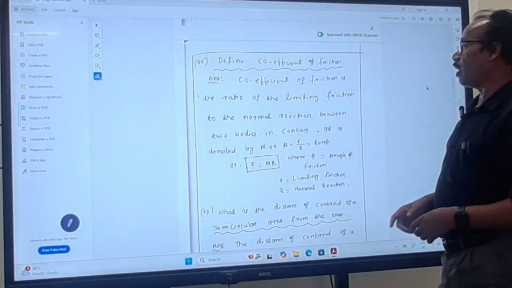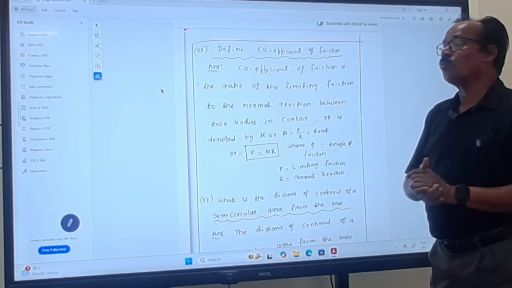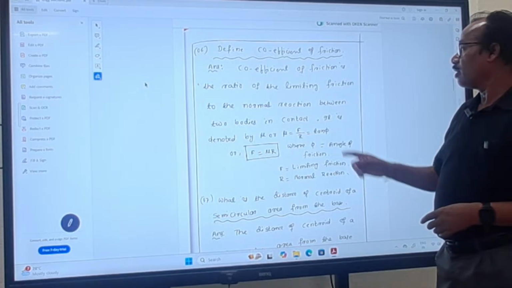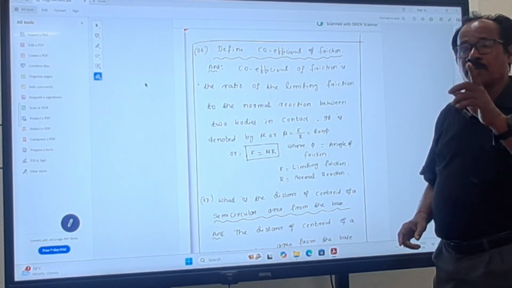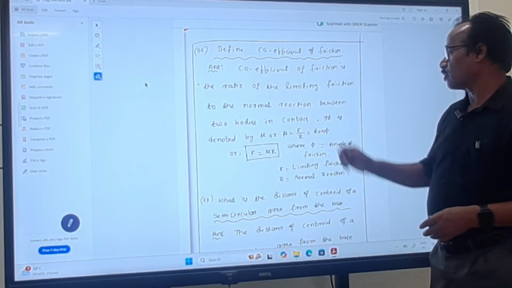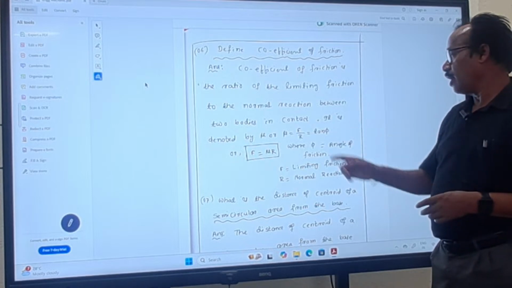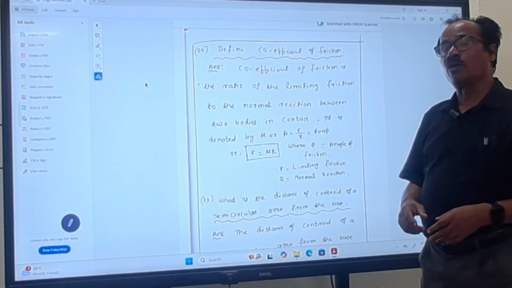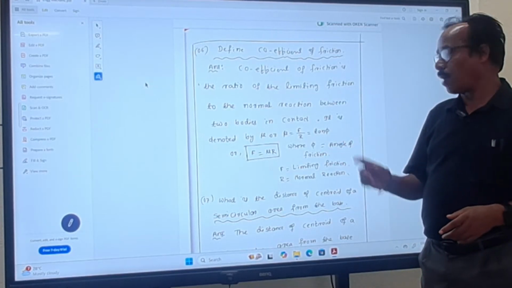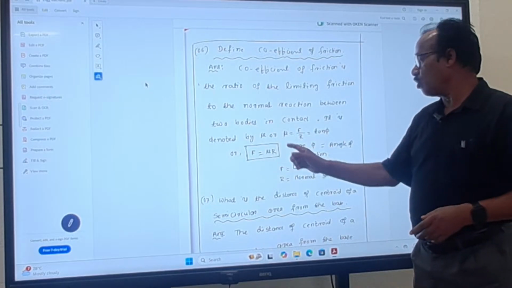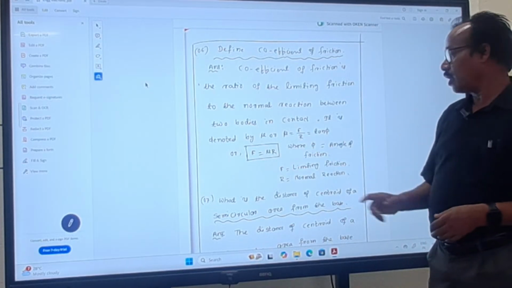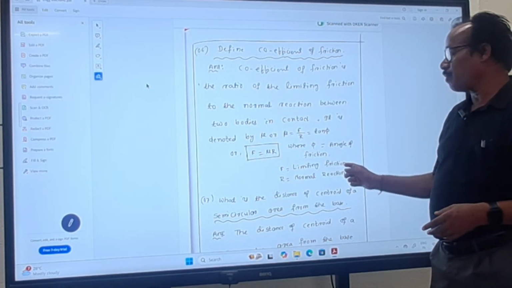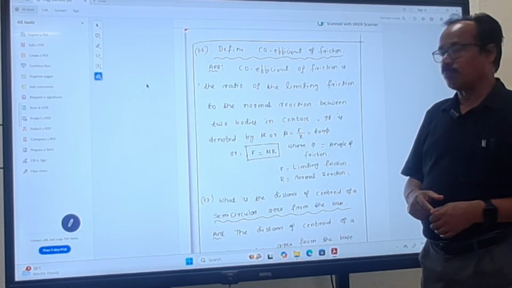Next point, what is the definition of coefficient of friction? You know that coefficient of friction is the ratio of the limiting friction to normal reaction between two bodies in contact. Generally, it is denoted by mu is equal to F by R is equal to tan phi, or F is equal to mu R, where phi is the angle of friction, F is the limiting friction, and R is the normal reaction.